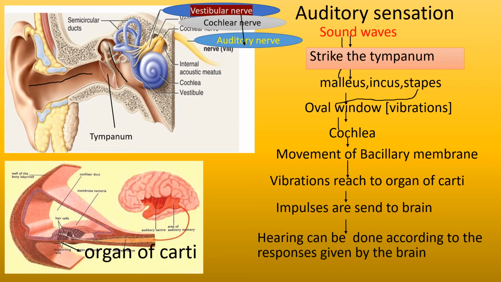Next, because of the vibrations in the cochlea, the basilar membrane moves. The basilar membrane is present in this membranous labyrinth. Look at this picture.